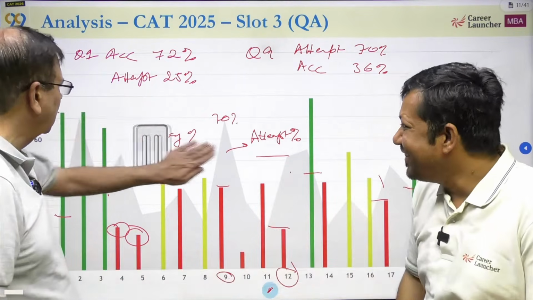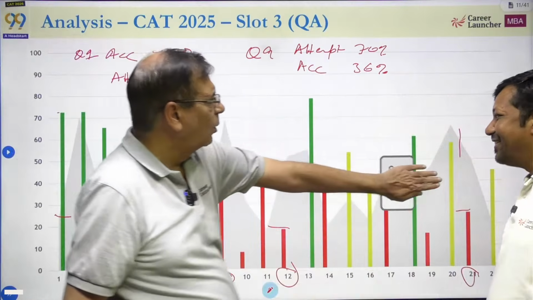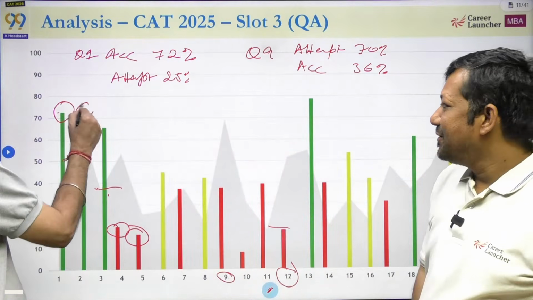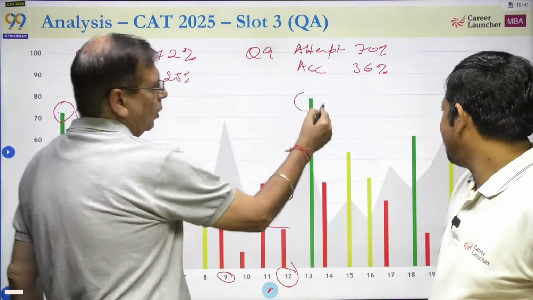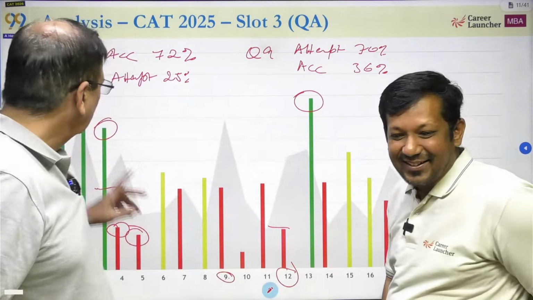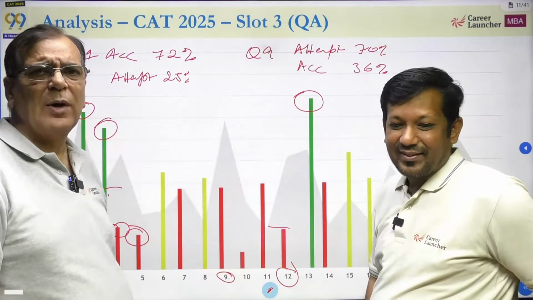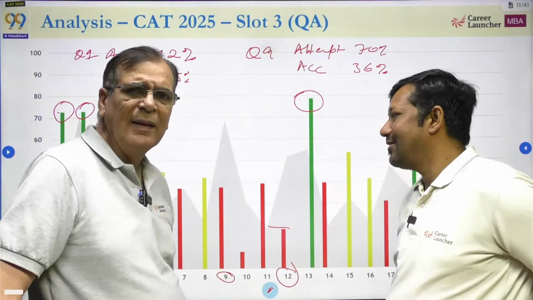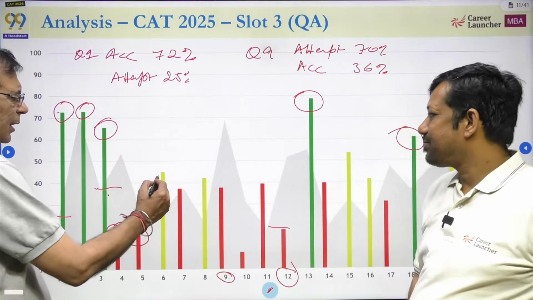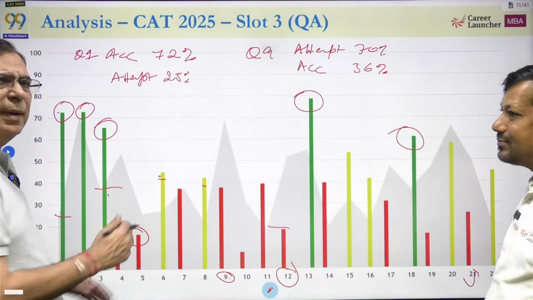And again, if you look at this paper, people say it was difficult or whatever, because that was one of the things going around. How many are these? 1, 2, 3, 4, 5. If you had attempted only these 5 questions as a student, you would have got 90%. And besides that, the next lot of questions you should be attempting are these ones, the medium level of difficulty.